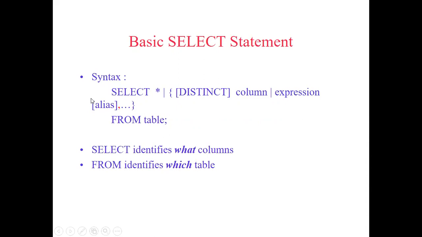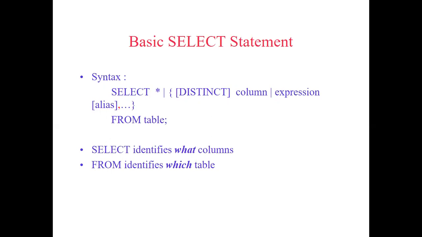Now in the syntax here, if you observe, select, like a list of columns you can mention, followed by from, followed by table. This table can be n number of tables. It's not just a single table, it can be n number of tables. So from clause specifies from which table, from which source, you want to retrieve the data, and select specifies what columns you want to retrieve from the selected table. Let us say you consider PO headers all table, it will have more than 100 columns. But in the output, you don't want to retrieve 100 columns. You just want to retrieve only 5 columns. Then what you have to do? You have to write only those specific columns in the select so that you can retrieve only those columns.